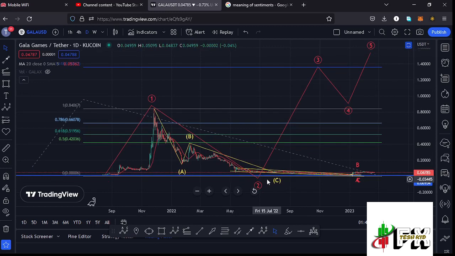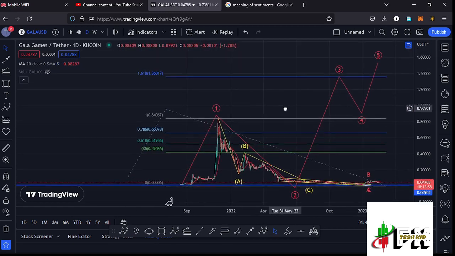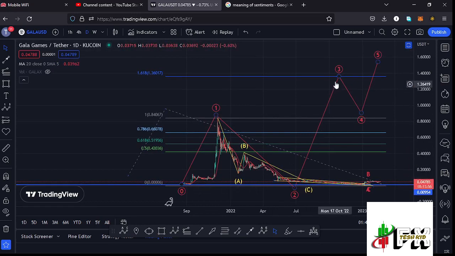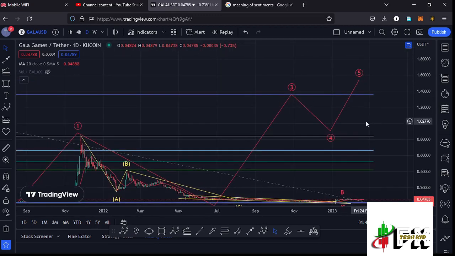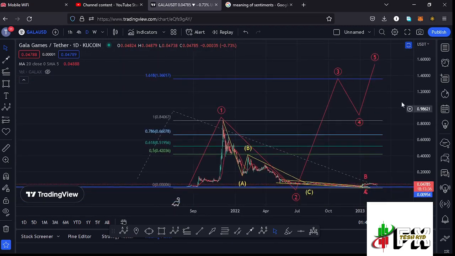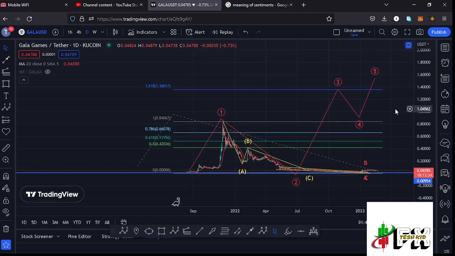And after seeing the low for that larger Elliott wave count 2, whatever we expect next on the long-term scenarios is this bounce to the upside in the formation of that wave 3, whose minimum target area is at the fib level 1.618, and that is at around the $1.3017 mark. And once we fully maximize that target area, then we can expect a wave 4 and then push even higher in the formation of that wave 5. So that is what I'm expecting here on the short-term scenarios and also on the long-term scenarios. And let's be patient and see how that plays out, and I'll be keeping you updated.